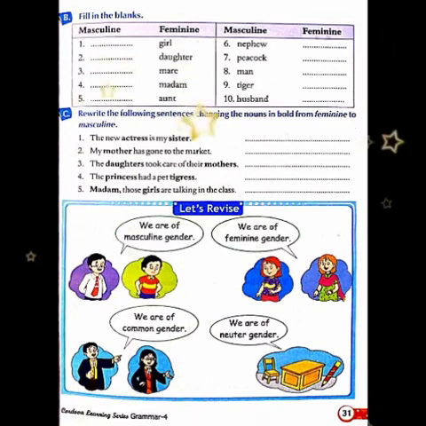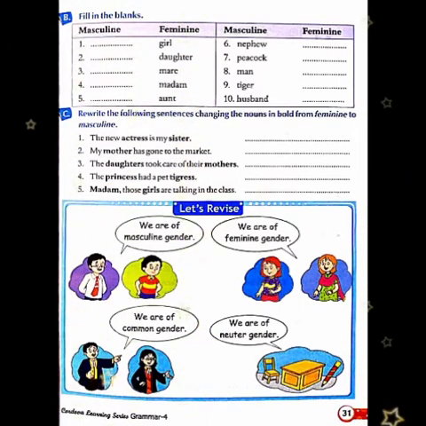Second is, my mother has gone to the market. Here we have to change mother into father. So the sentence will be, my father has gone to the market. Children, likewise you have to do this exercise. Now it's time to revise.